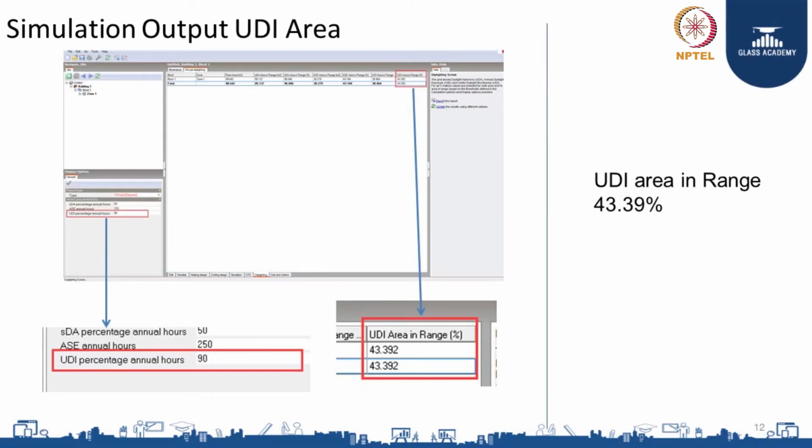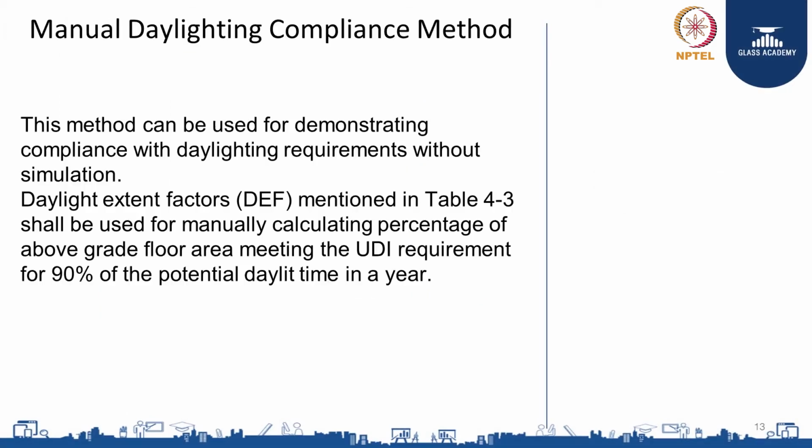After this map, we can get the actual UDI percentage area. We click the UDI percentage annual hours and set it to 90%, and here we can see more than 43% of the area is meeting the UDI requirements.